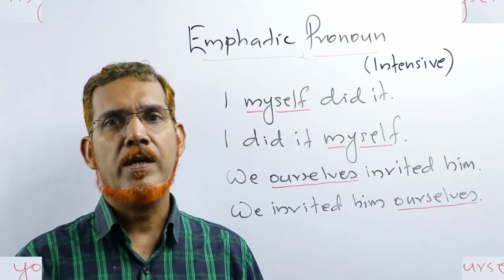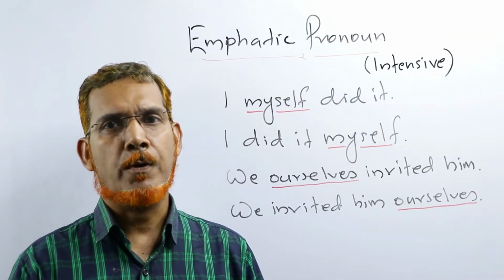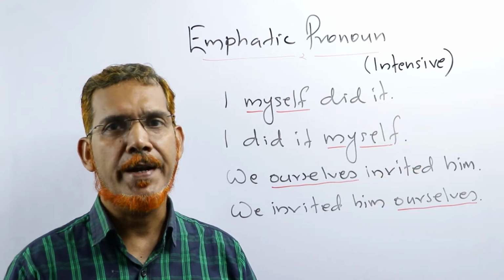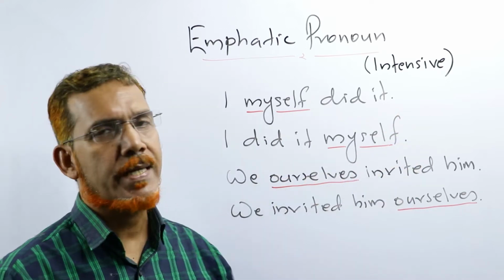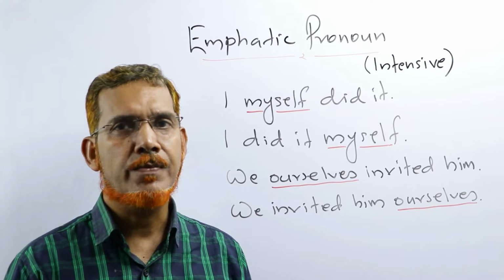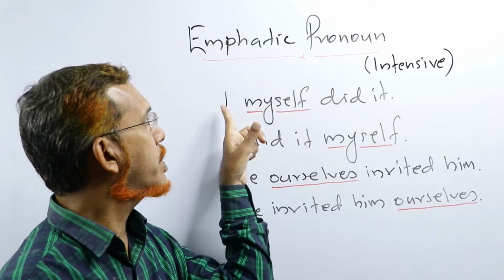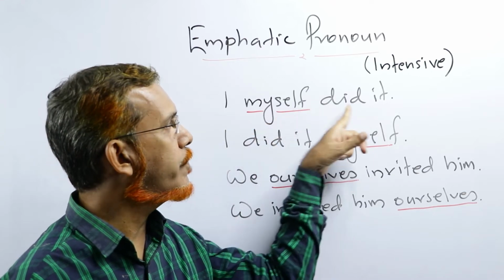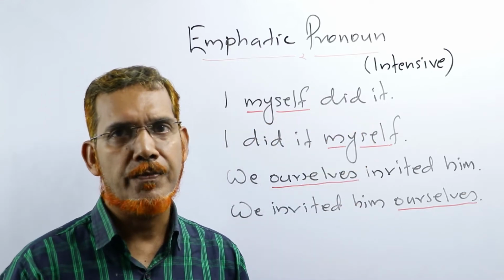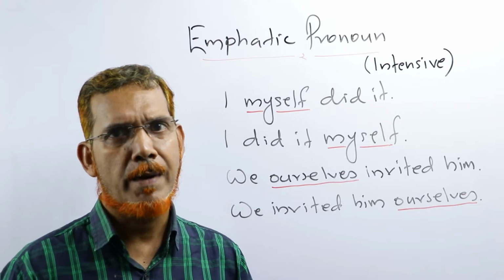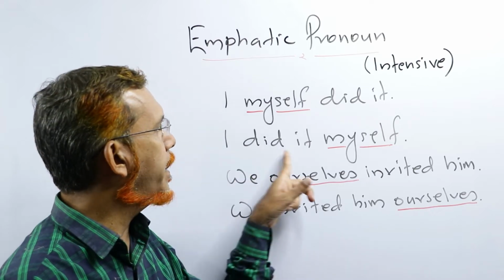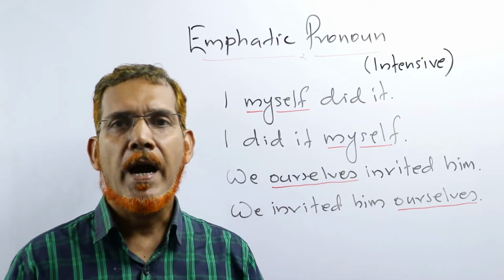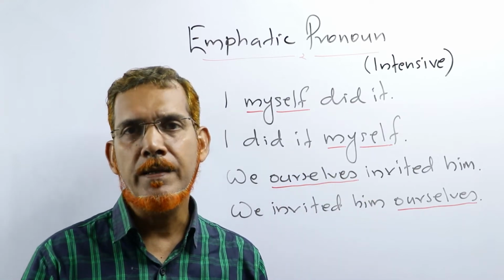Here we have the examples for these emphatic pronouns. I myself did it. I did it myself. Here this emphatic pronoun comes just after the subject. I myself did it. ഞാൻ തന്നെയാണ് അത് ചെയ്തത്. ഉറപ്പിച്ച് പറയുകയാണ്. Then, I did it myself. It comes after the object. I did it myself. ഞാൻ തന്നെയാണ് അത് ചെയ്തത്.